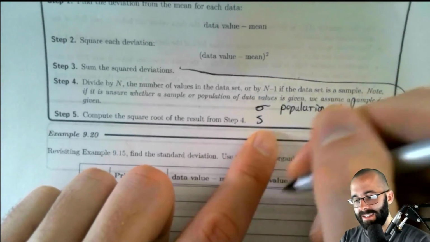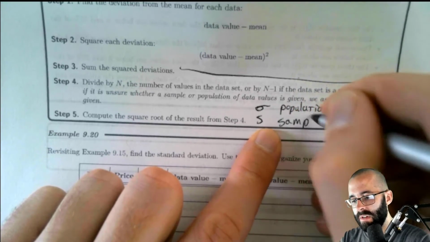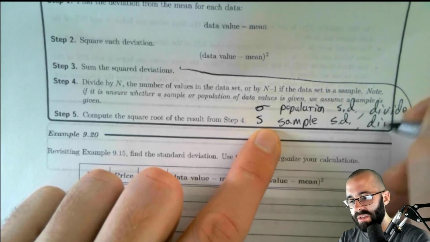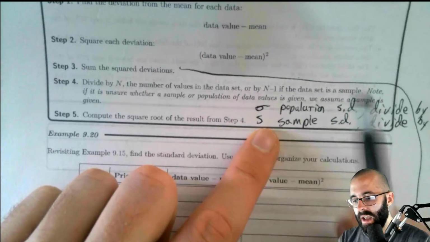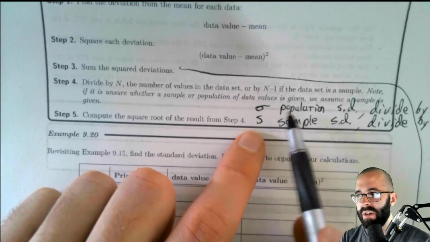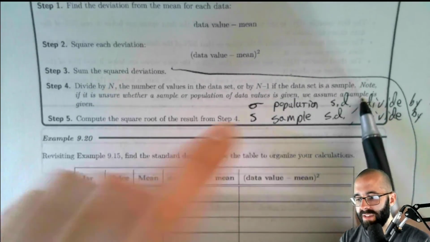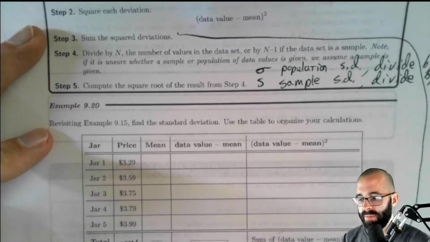And then S is what's known as the standard deviation for a sample. We call it the sample standard deviation, and we'll divide by n minus 1. If we don't know which one it is, we'll assume a sample is given. So we're assuming this is a sample right here, for example.